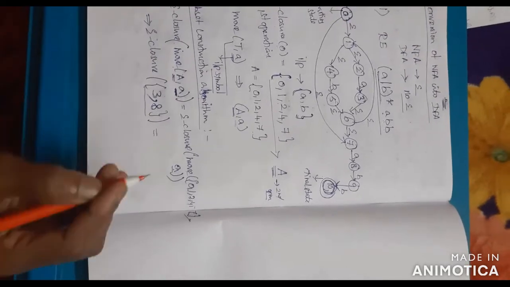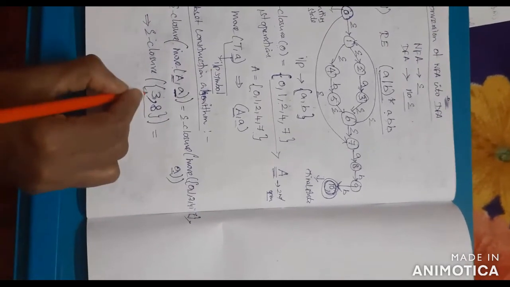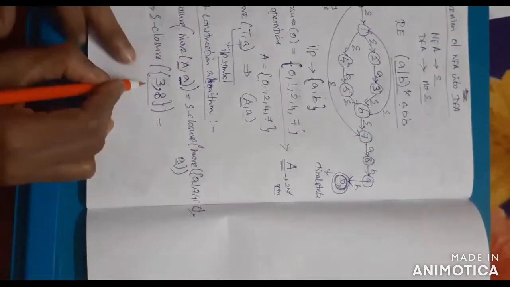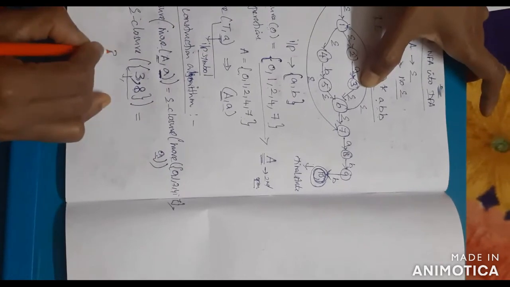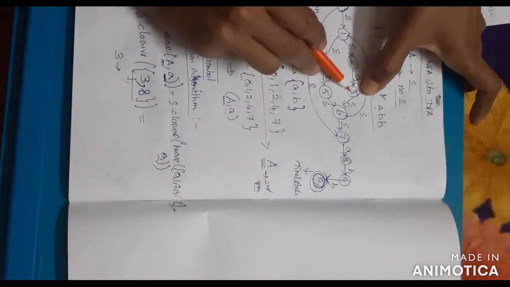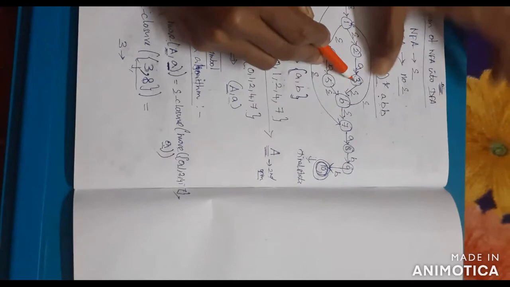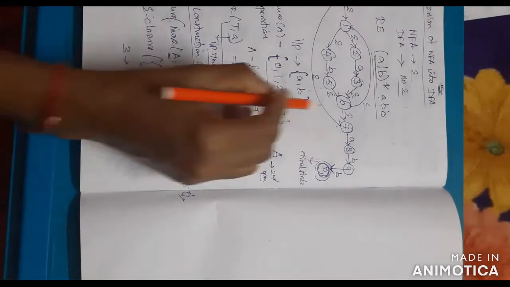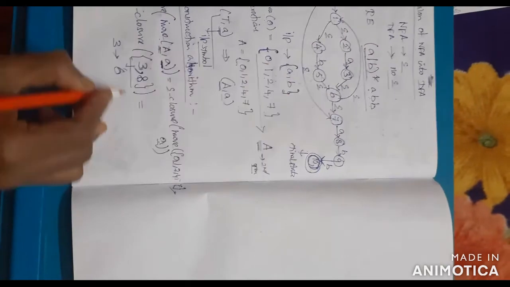Okay, how to add the new states? The 3 comma 8 you have to check. How to check? First check the state 3. In 3 we are checking, 3 can move from 3 to 6. Okay, 3 can move from 3 to 6. Then 6 can move from 6 to 7.